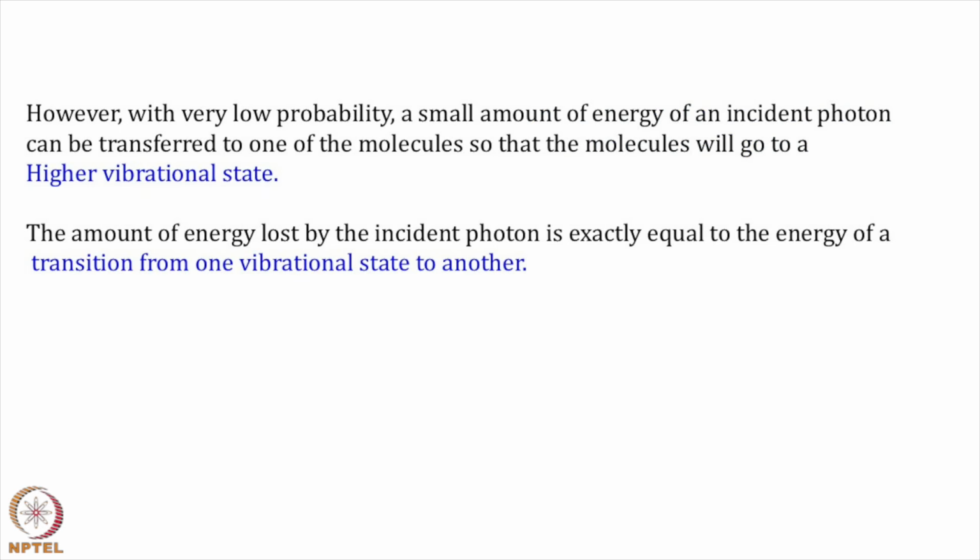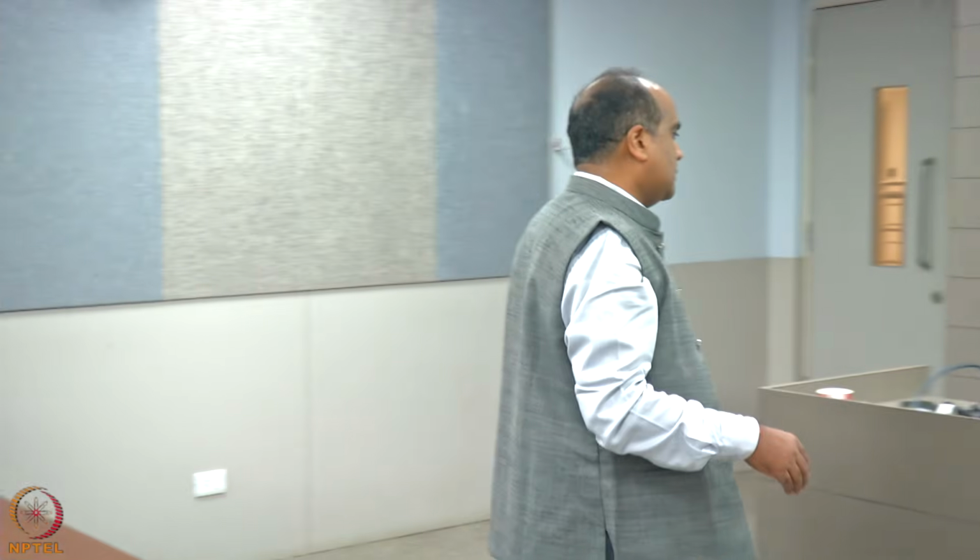If the light falls and is completely scattered, that's elastic scattering. However, there is a very low probability that some amount of that incident light which is shining can be transferred to the molecule, and then it will go to a higher vibrational state, right? The transition from one state to a higher vibrational state gives you the possibility of a low probability spectroscopy happening. So that is not an elastic one.